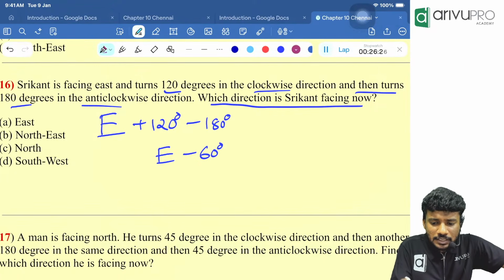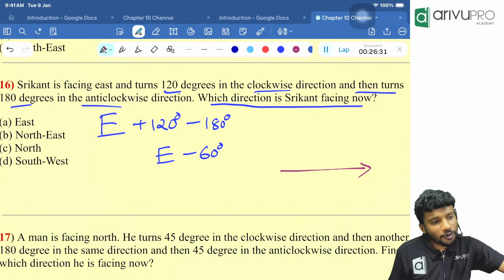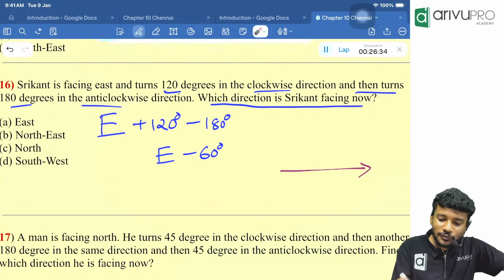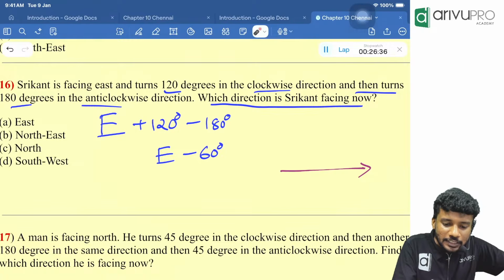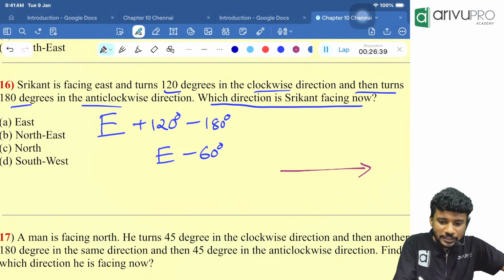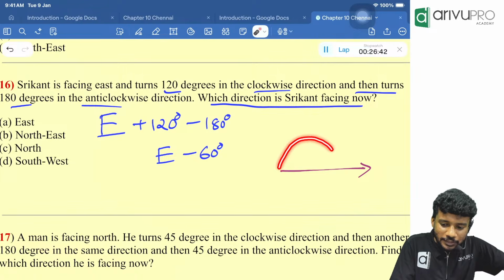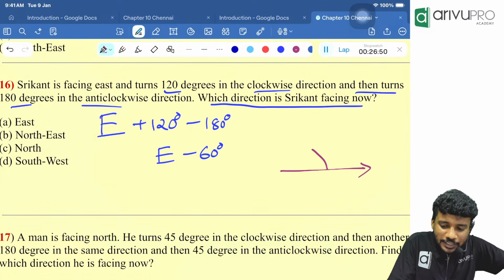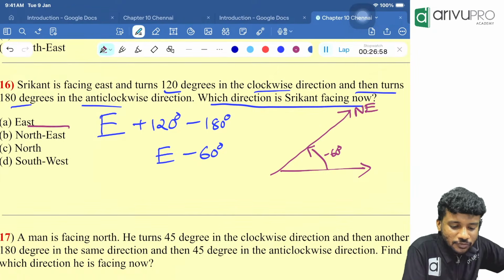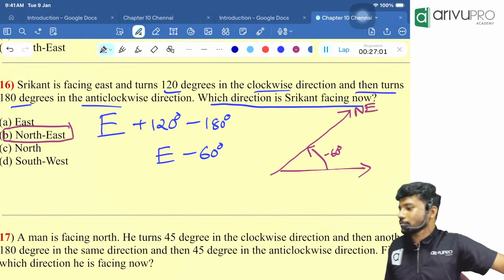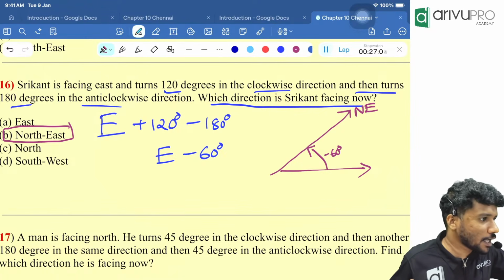East is which direction? Towards the right or towards the left? Towards the right. That means east is this. Minus means clockwise or anti-clockwise? Anti-clockwise. The anti-clockwise means this way, right? Correct. Now think about it. Clockwise means the minute hand will be moving like this, correct? Clockwise is this, correct? Anti-clockwise means the ulta, okay? Then anti-clockwise 60 degree means still here, minus 60 degree is there. Now tell me which direction he is looking right now. Northeast direction. Which option is the answer? D. Okay. Pakka.